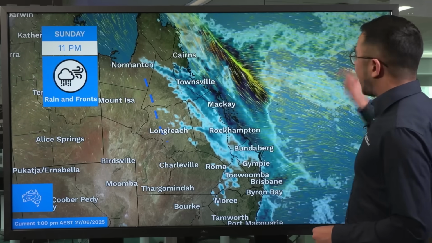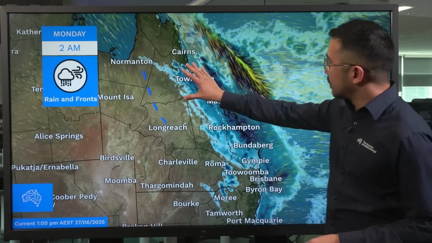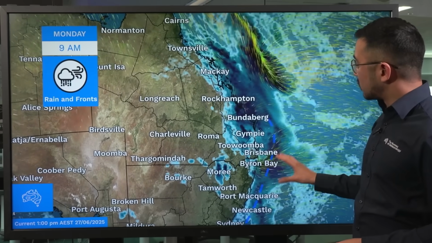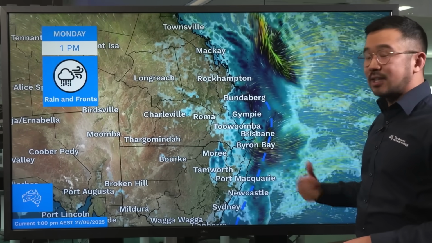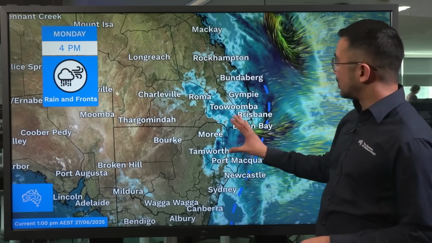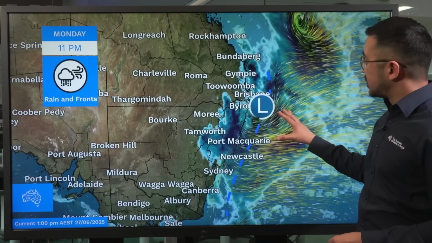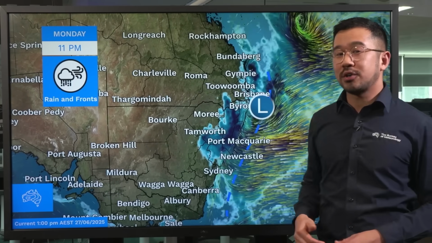On Monday, showers and areas of rain will contract from the north, but then increase across southeastern parts of Queensland, including Wide Bay, Brisbane, the Gold Coast and the Sunshine Coast. And into the afternoon, showers and rain building across northeastern parts of New South Wales. And by Monday night, a coastal low pressure system is forecast to form off the north coast of New South Wales.